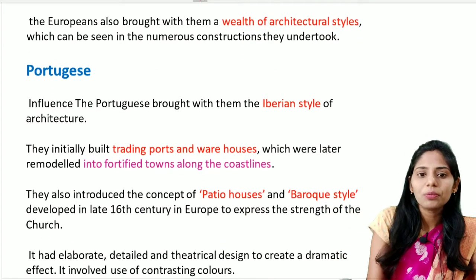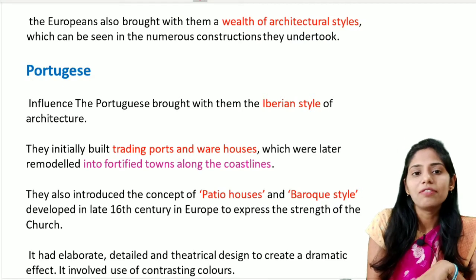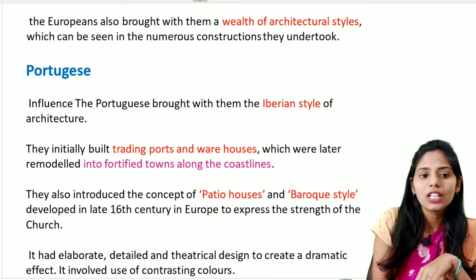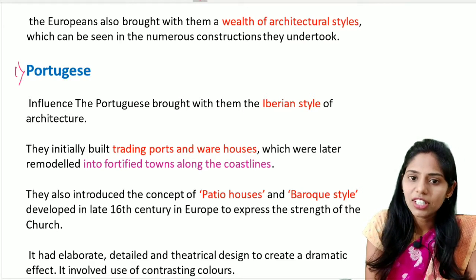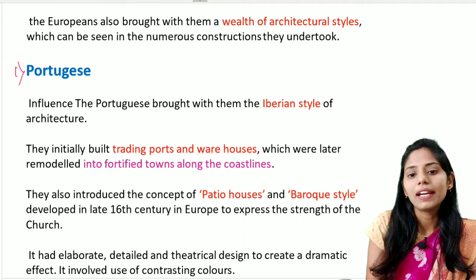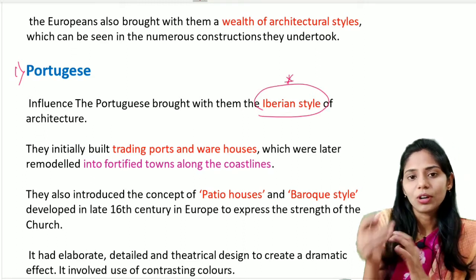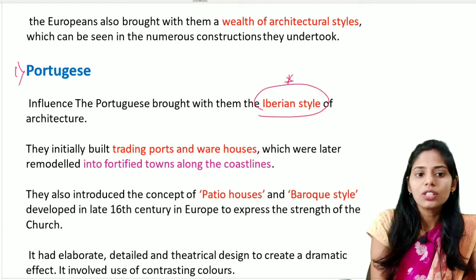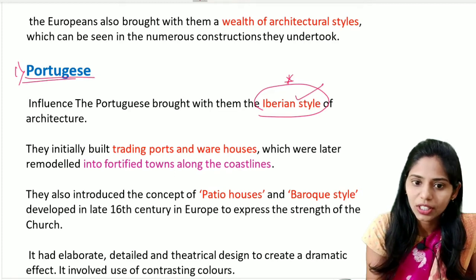If you see the Europeans, they brought with them a wealth of architectural styles, and we can see that there are a number of constructions made by the Europeans. Let us see the first one, that is the Portuguese architecture. We see there is an influence of the Portuguese, mainly brought with the Iberian style. You have to remember this Iberian style because we are also going to discuss the difference between the Indo-Gothic style and the Iberian style at the end of the lecture. The first important point is that the Portuguese brought the Iberian style of architecture into India.